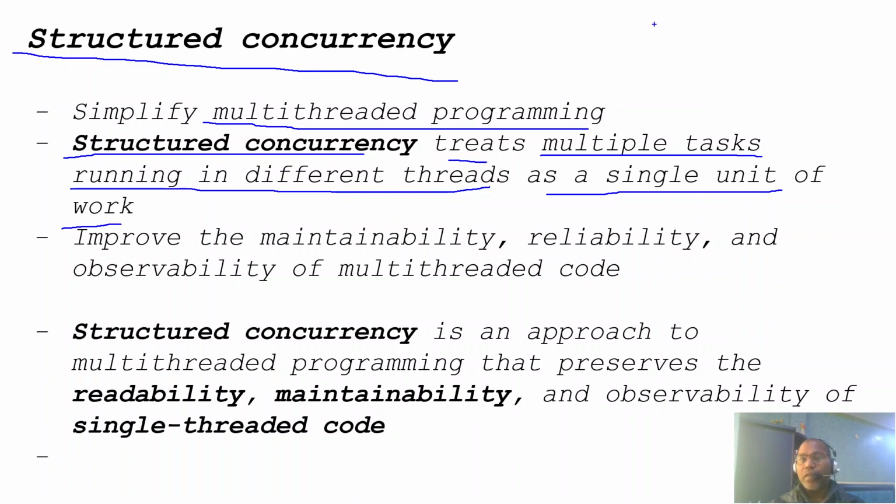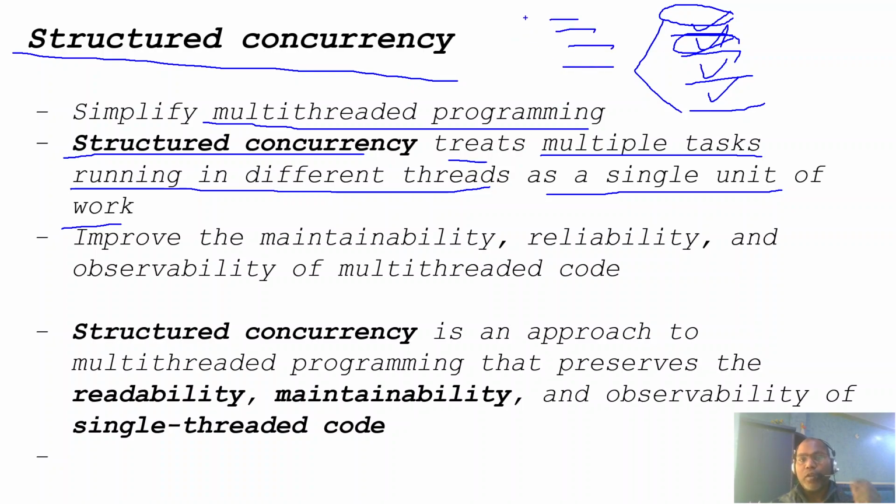Before this, if you created thread 1, thread 2, thread 3, thread 4, all threads ran with independent life cycles. Any one could complete first or later. They are independent, and we have no control mechanism. If all threads belong to one particular context, can we manage them as a single unit? No. But with structured concurrency, whatever list of threads you have started from one context can be managed as a single unit. From that single unit, it can be started, cancelled, or managed.